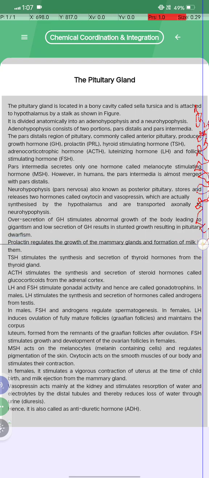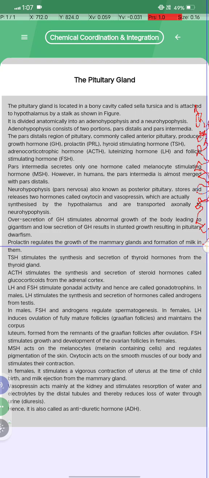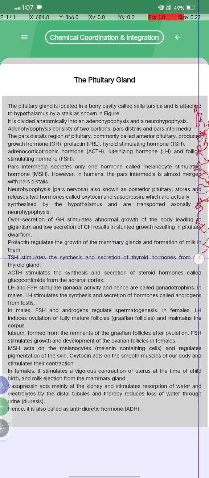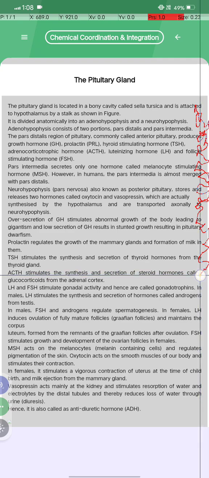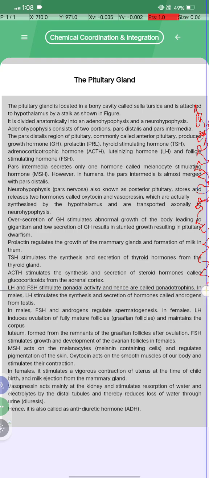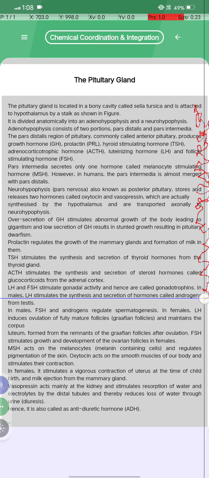Prolactin regulates the growth of the mammary glands and the formation of milk in them. TSH stimulates the synthesis and secretion of thyroid hormones from the thyroid gland. ACTH stimulates the synthesis and secretion of steroid hormones called glucocorticoids from the adrenal cortex. LH and FSH stimulate gonadal activity and hence are called gonadotrophins. In males, LH stimulates the synthesis and secretion of hormones called androgens